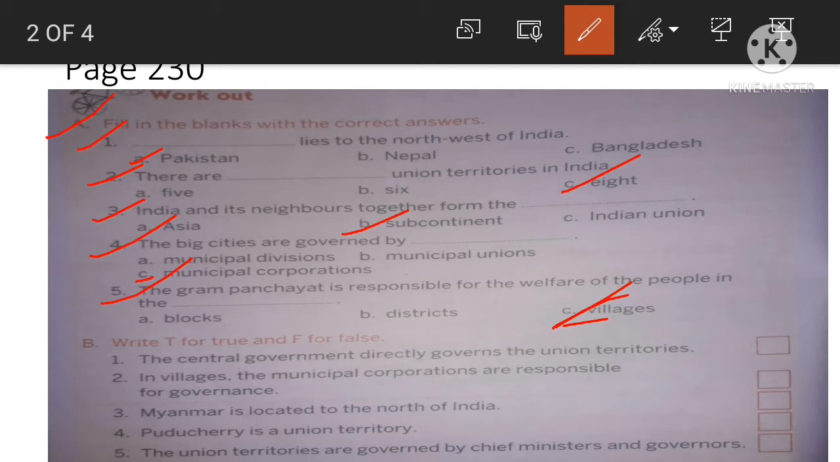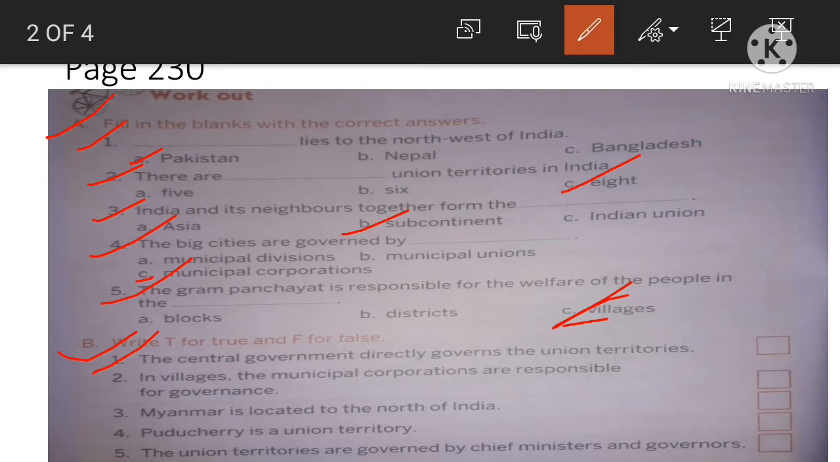Next, exercise B. Write T for true and F for false. First of all, let us read out the sentences. If it is true, we have to write T, and if it is false, we will write F. So, question number 1. The central government directly governs the union territories. The sentence is true. Yes, why? Because the union territories do not have their own government, like the states. They are controlled by the central government directly. So, you have to write T.